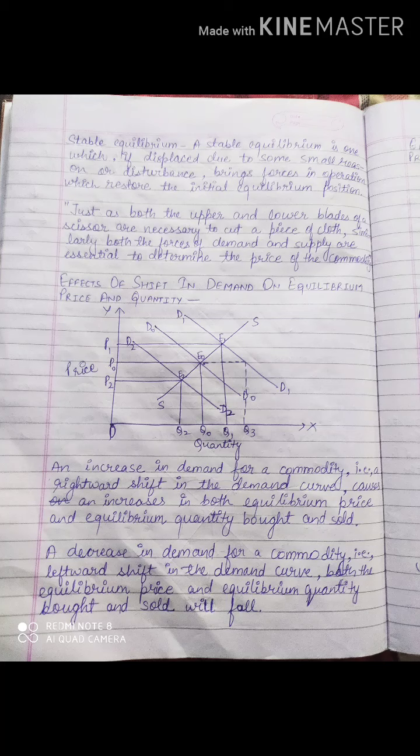All the forces will start acting. All the forces will become active in operation, which will restore what? The initial equilibrium position. Why? Because the force will apply. Suppose my demand increases, what will happen? Supplier will not supply. The supply will be short. Demand will be more. Again the forces will act. Price will again come to the same level. So this is how it will work out in both the cases.